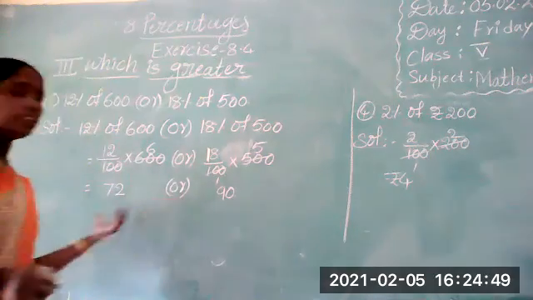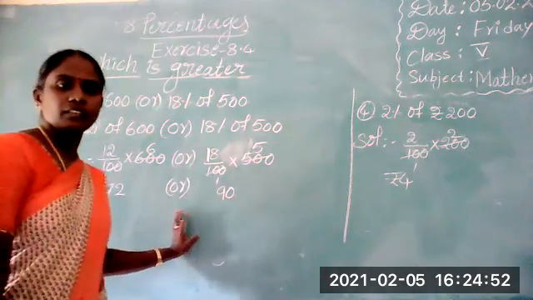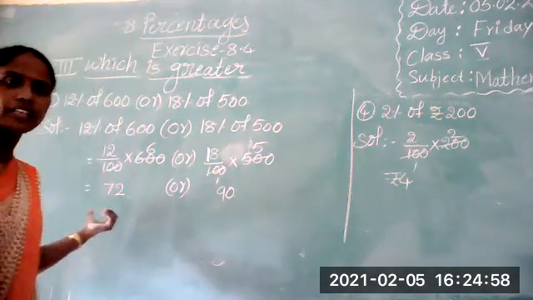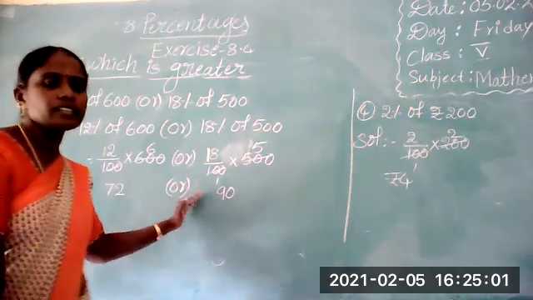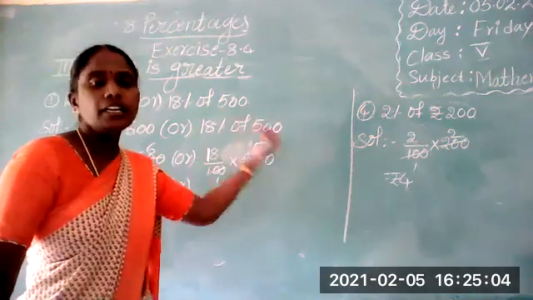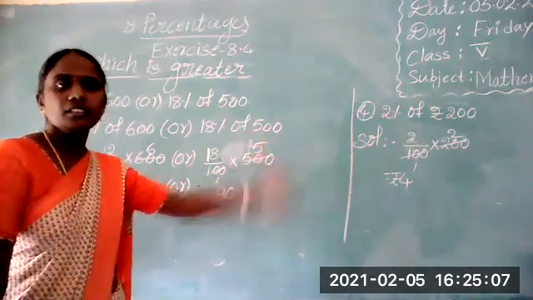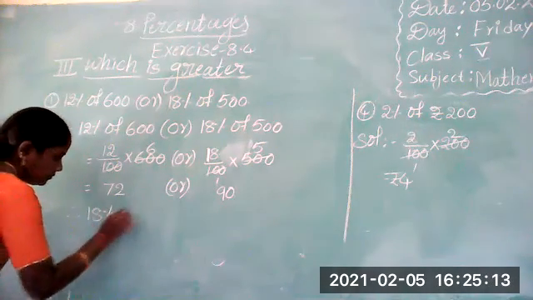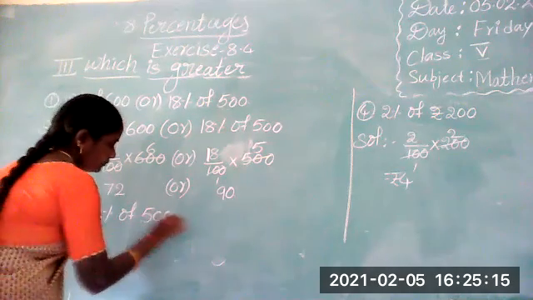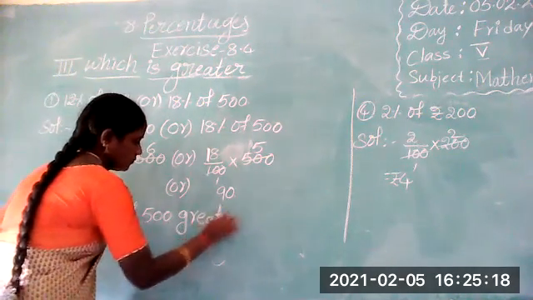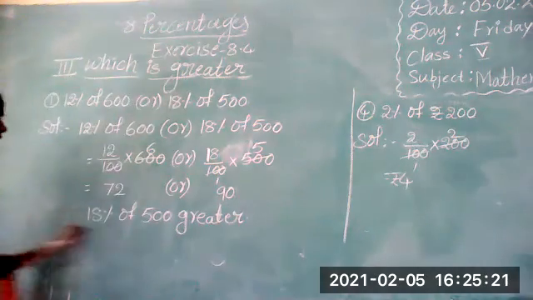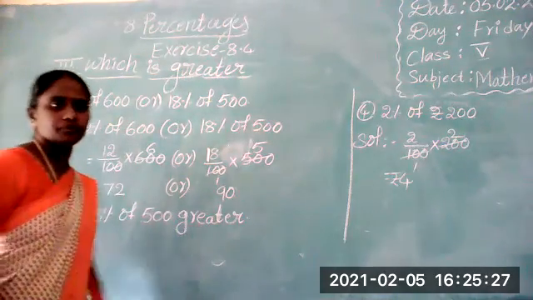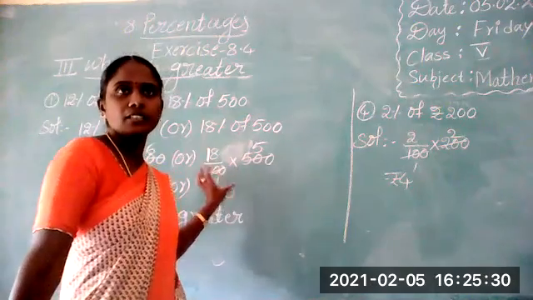In these both, which is greater? Which is the greater amount? Is 90 the greatest number or 72? 90 is the greatest number. So 18% of 500 is greater. Write that one. You ask which is greater. In the given both, 18% of 500 is greater. Okay, you compare like this, complete.